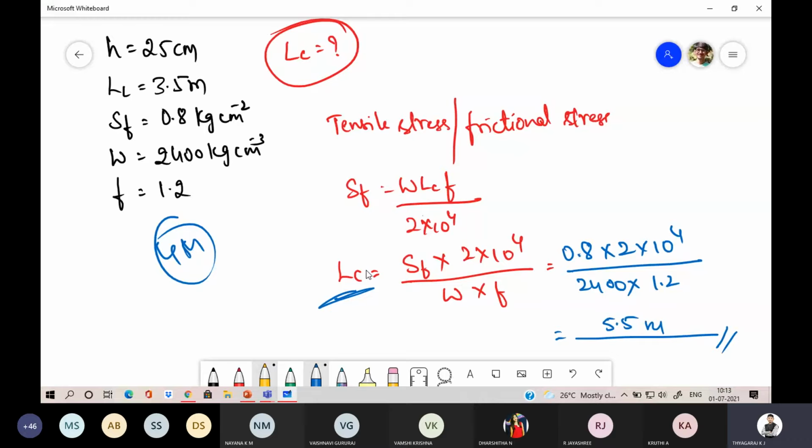From tomorrow onwards, I am going to solve the problems on rigid pavement design. First 30 minutes we will discuss the procedure: what is the procedure adopted for design of rigid pavement? Later on, we will go for designing the rigid pavement for the given data. Okay, so now it is completed, right? I have written this one. Yes, sir. Others kindly respond. Is it completed? Yes, sir. Okay, I'll stop here.